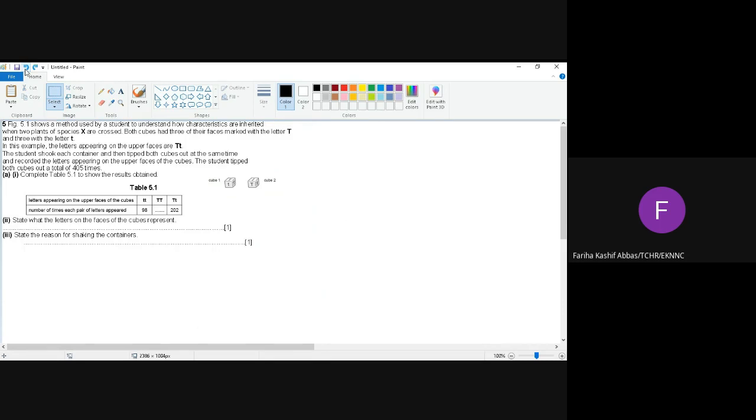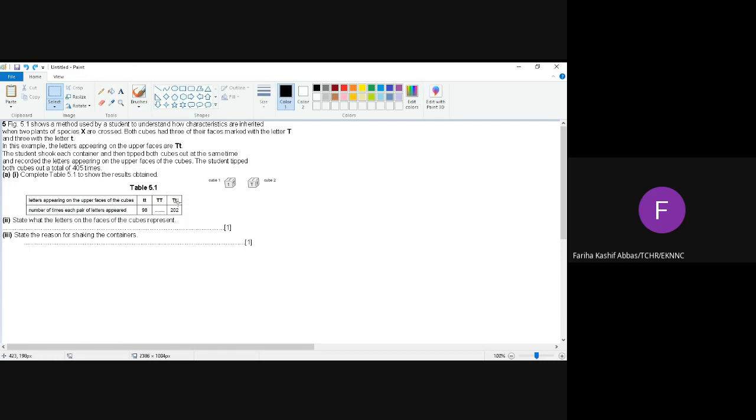Okay, fine. Figure 5.1 shows a method used by students. So what will come in this blank space of the table? Now, what genotypic ratio is shown by this table? What was the genotype of both the parents in this question? After looking at this table, what do you think? What was the genotype of both the parents?